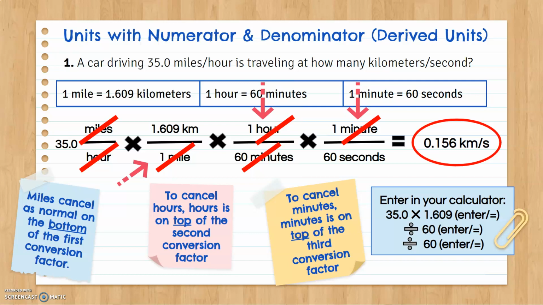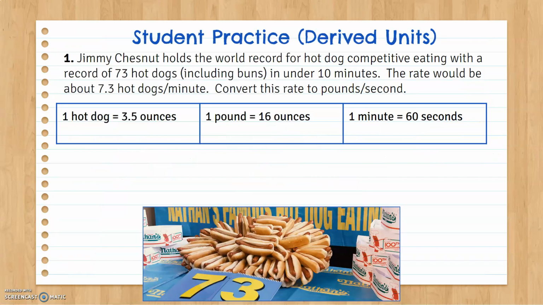All right, let's slide down here to our next problem. And look, this is a student problem. This is for you, your chance to shine. And so we have the hot dog eating competition. So Jimmy Chestnut holds the record, and that record is 73 hot dogs, which does include buns, and that's a lot of hot dogs. So he ate that many hot dogs and that many buns in under 10 minutes.